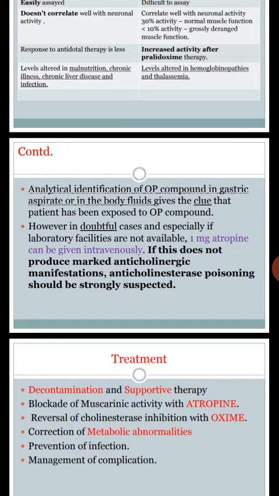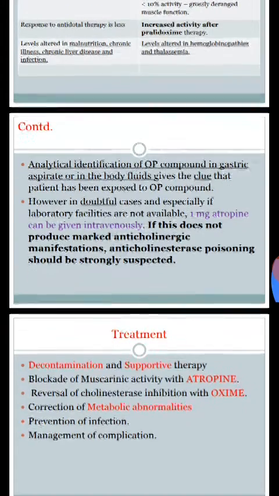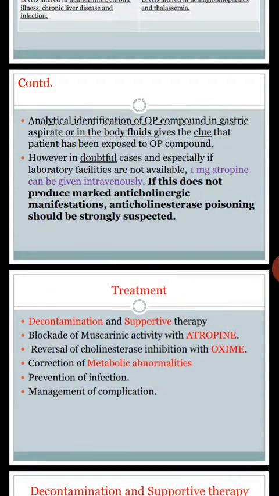If you still have doubt, analyze the aspirated fluids, such as vomitus, collected for chemical analysis. If you still doubt, you can administer atropine intravenously. Atropine generally produces anticholinergic effects.